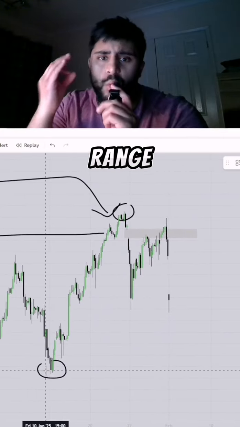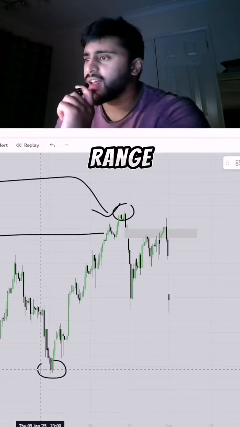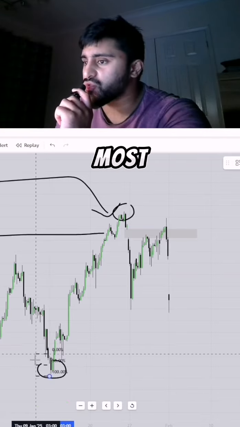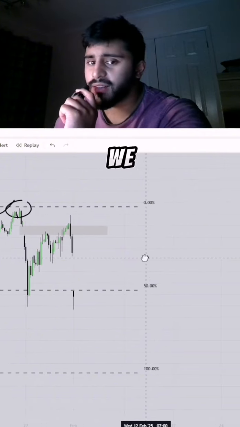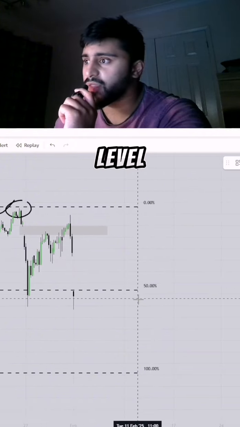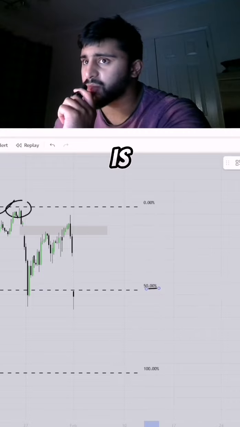A dealing range, always understand the four pillars. Structure, the second one is the dealing range. The dealing range is essentially the most recent swing low up to the most recent swing high. And so from here we can understand the 50% level. This is, of course, the 50% level over here. Anything above the 50% is a premium.